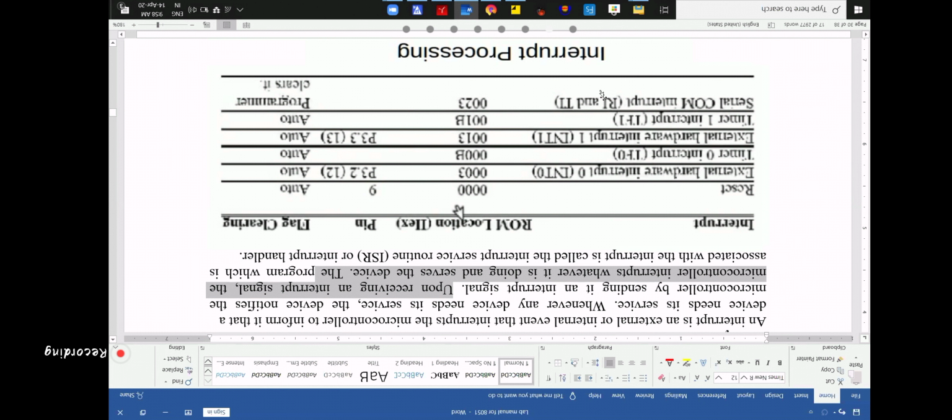You remember this RI/TI was in SCON or SBUF? SCON. This was in SCON, along with TF1 and TF0. I hope you remember this, right? So these are all your interrupts. These are different interrupts, there are 6 of them. As you go down, the priority decreases. Please remember this: as you go down this table, the priority decreases. That means reset has the highest priority, higher than the